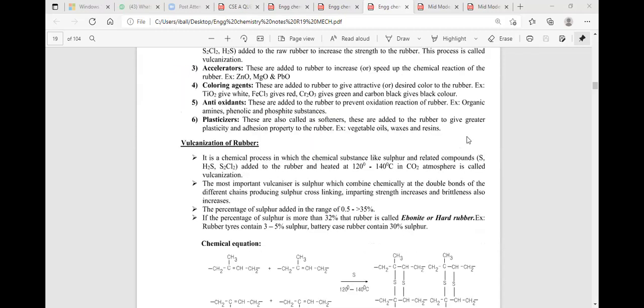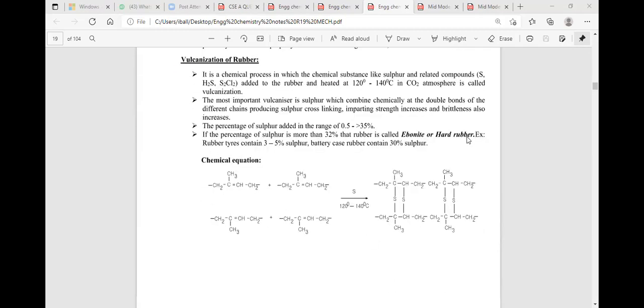Next, let me tell you what is known to be vulcanization. The process is very, very important. I will tell you what is known to be the vulcanization.